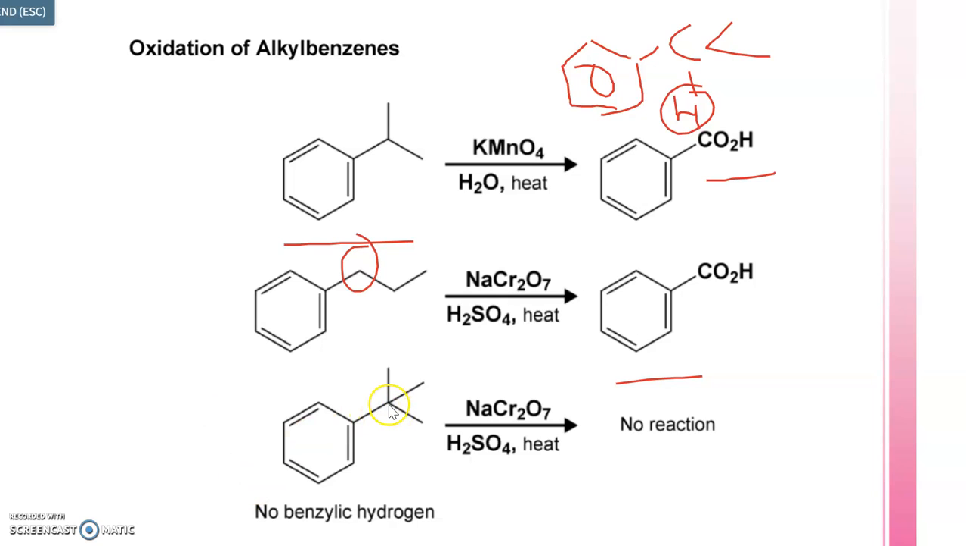So in this case, if we see, this is a quaternary carbon. It doesn't have any hydrogen on it, so it will not give us any product. But besides that, if we have any length of carbon chain attached, and we have one hydrogen on the benzylic position, this reaction is possible with potassium permanganate, sodium dichromate, potassium dichromate, with strong oxidizing agents.